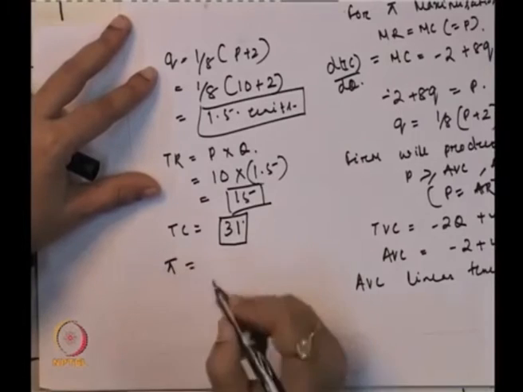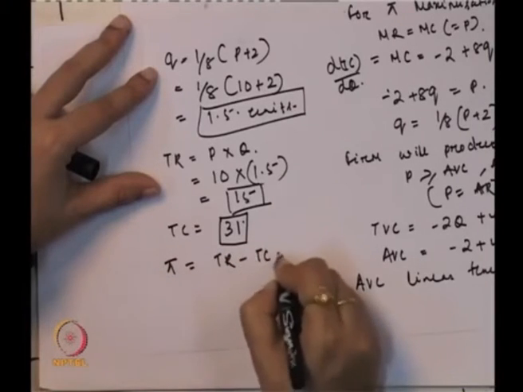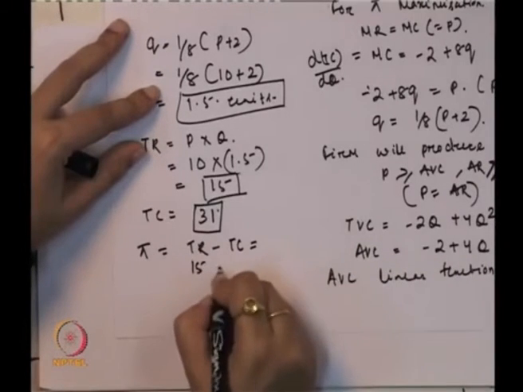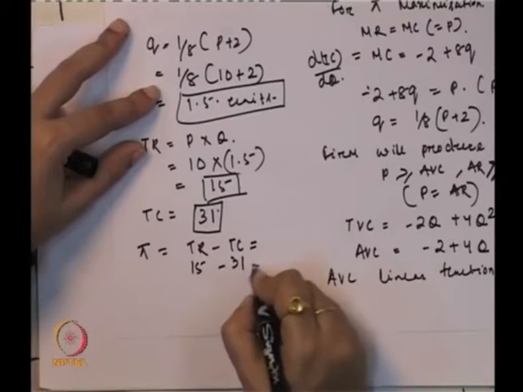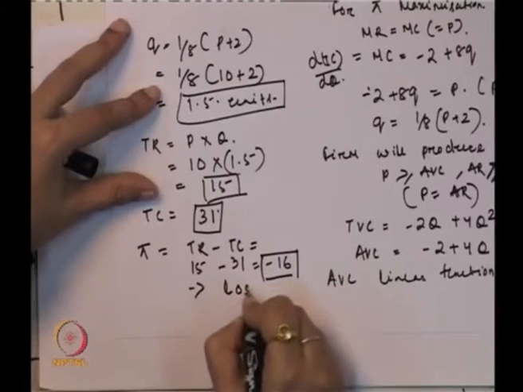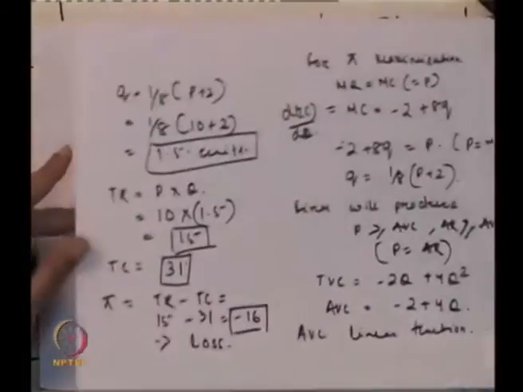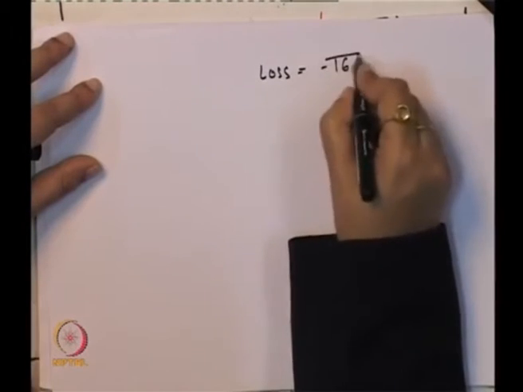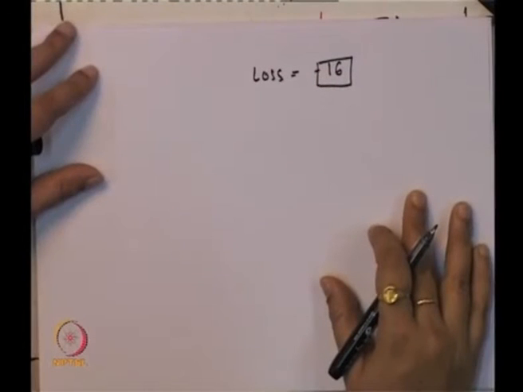Now what is the profit here? Profit should ideally be total revenue minus total cost. Total revenue is 15 and total cost is 31, which gives minus 16. So this cannot be called profit, rather this is a loss. So in this cost function, if they are operating at the profit maximizing level, that is P equal to MC, they are not getting a profit, rather they are incurring a loss. So the loss is equal to 16.